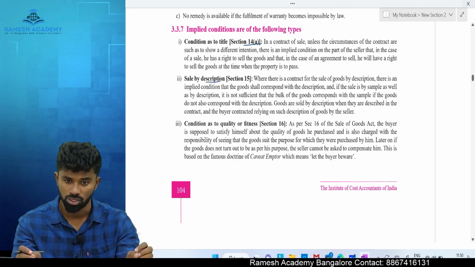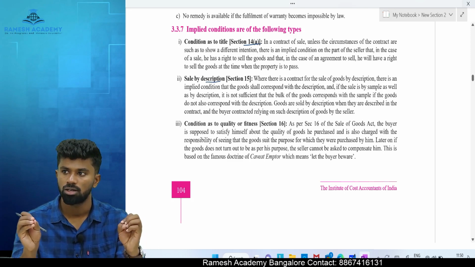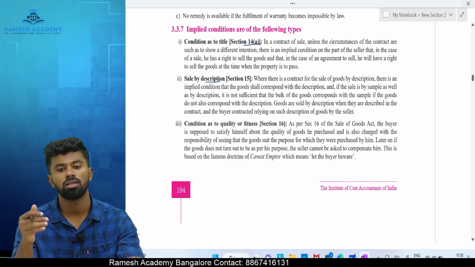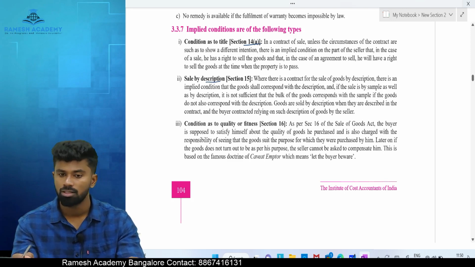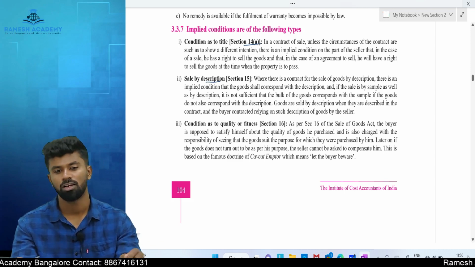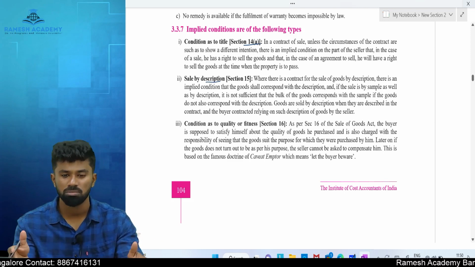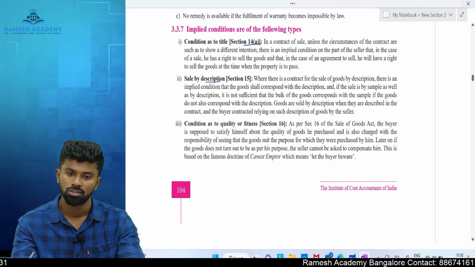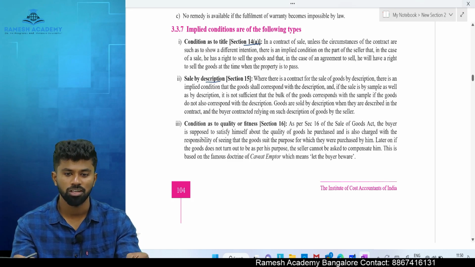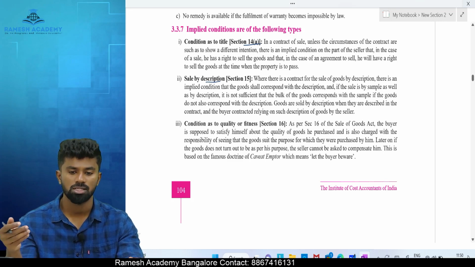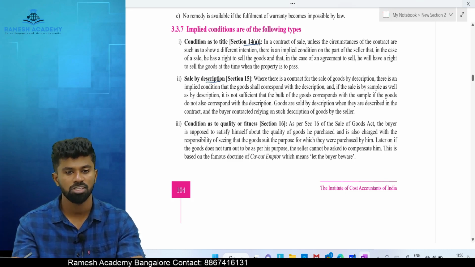For example, let's say you go to a shop and ask for Nandini butter or Nandini paneer. Instead of giving Nandini paneer, the seller gives Amul paneer. Sir, paneer is both the same, isn't it? Paneer will be made out of cow milk only. So now tell me, is there any breach of condition here? You asked for Nandini paneer, but the person has supplied Amul paneer.